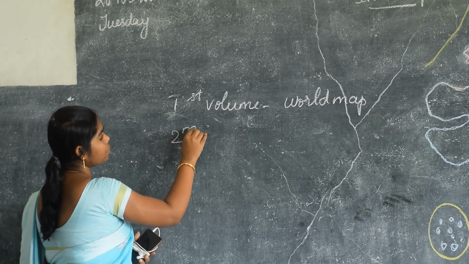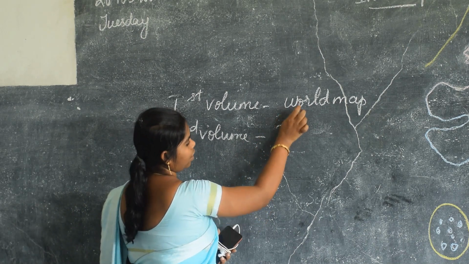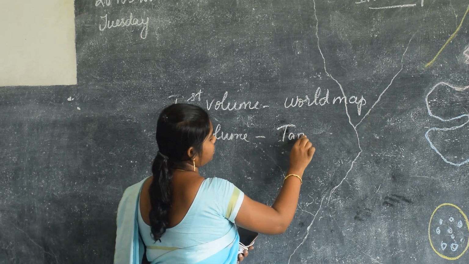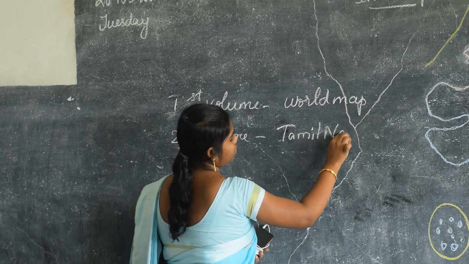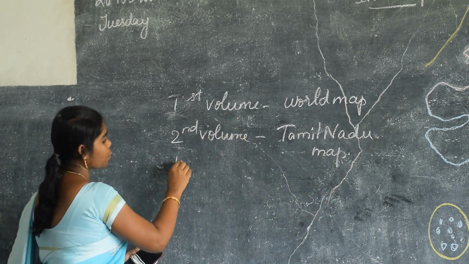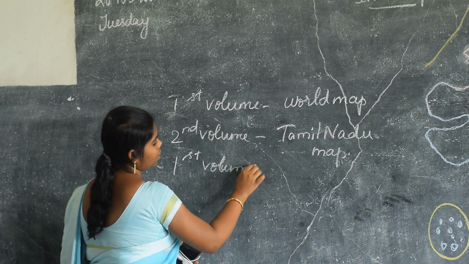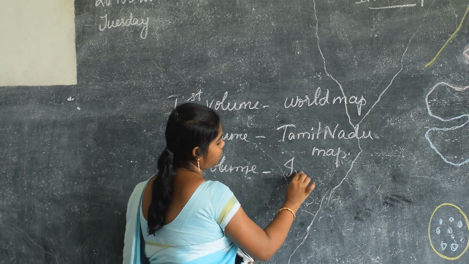In the second volume you have the Tamil Nadu map. Again in the first volume you have one more map in geography, that is the India map.